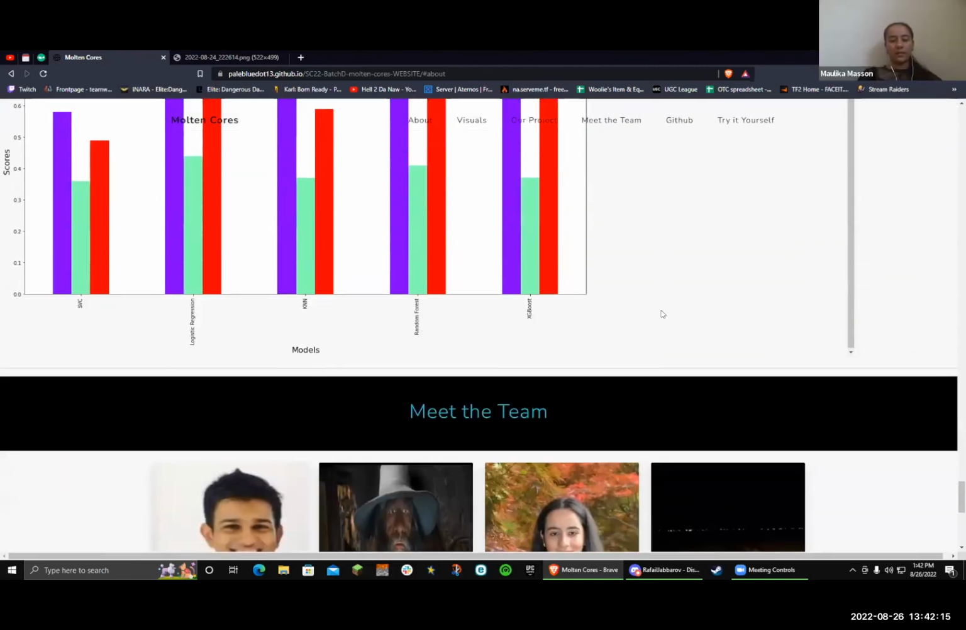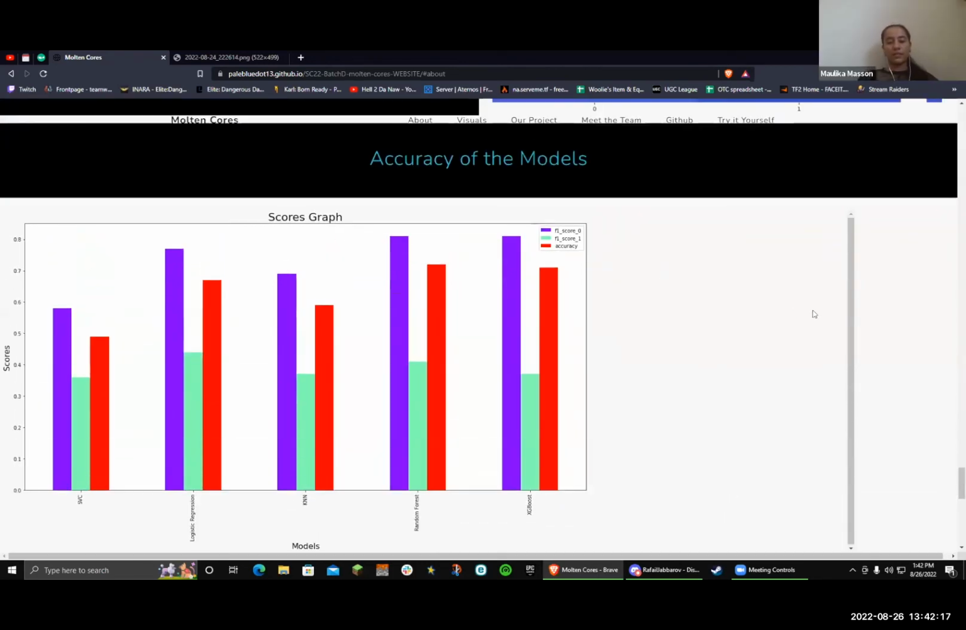This bar graph that we have here perfectly represents the accuracies and F1 scores of all the models that we represented above. The purple line is the F1 score of true negatives, the green is the F1 score of true positives, and the red is the accuracy. Random forest, as you can see, has the highest accuracy, and logistic regression has better true positive prediction. Thus, our project has pretty good accuracy in predicting whether a person will commit suicide or not.